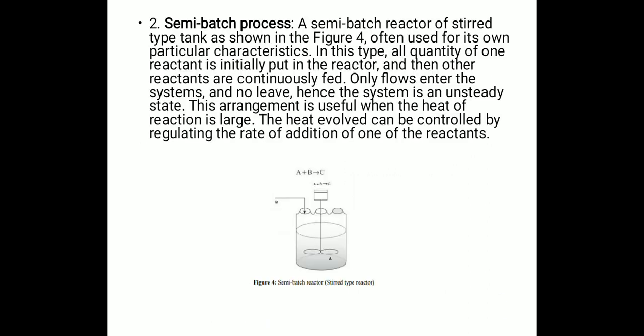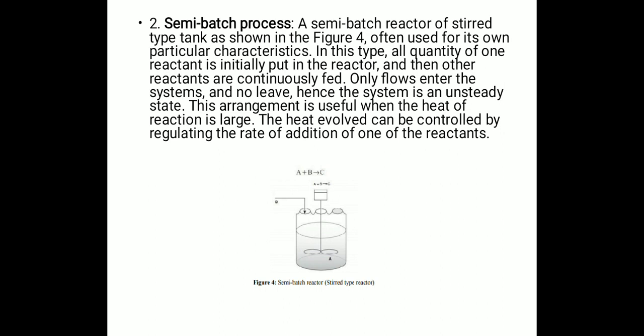The second one is the semi-batch process. A semi-batch process or reactor of stirred tank type, as shown in the figure, is often used for its own particular characteristics. In this type, the entire quantity of one reactant is initially put into the reactor and then the other reactant is continuously fed. Only flows enter the system and nothing leaves, hence the system is an unsteady state process.